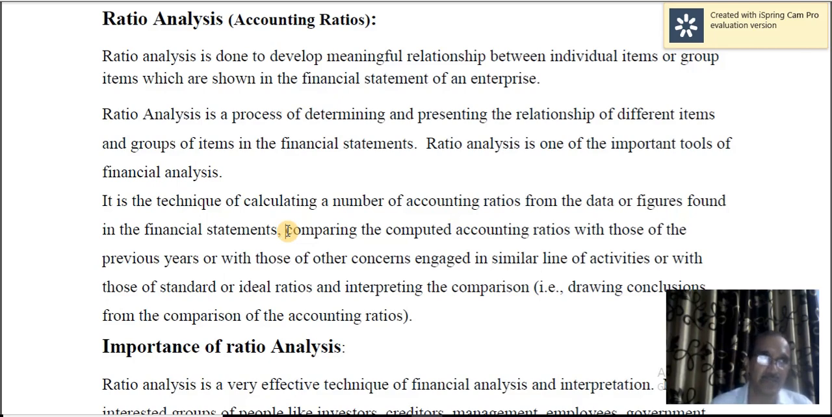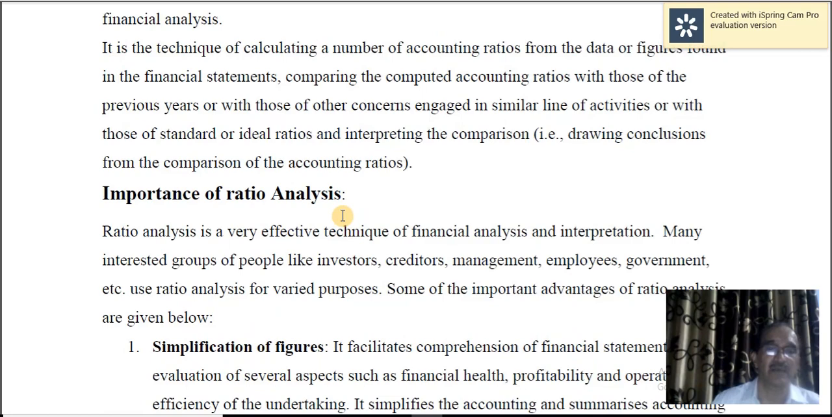You can go for inter-period comparison, or you can go for inter-firm comparison, or you can compare your performance with standard ratios, and thereby you can draw the conclusion whether the concern is doing well or not. So that is the purpose of ratio analysis. Now let us see the importance of ratio analysis, in what way ratio analysis is useful in the analysis and interpretation of financial statements.